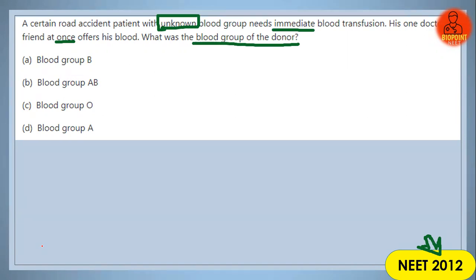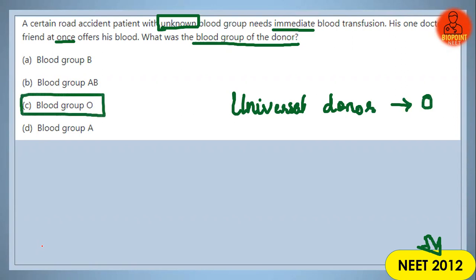So what was his blood group? That is referred to as the universal donor. Universal donor is blood group O. So the correct answer is option number C, blood group O, the blood group of that doctor friend who offers to give the blood.